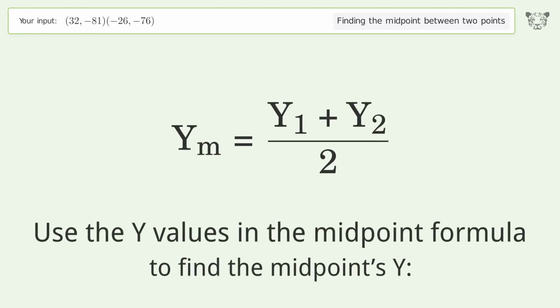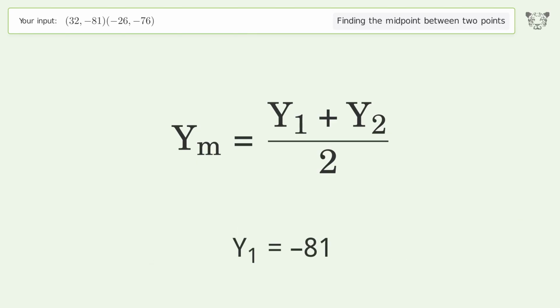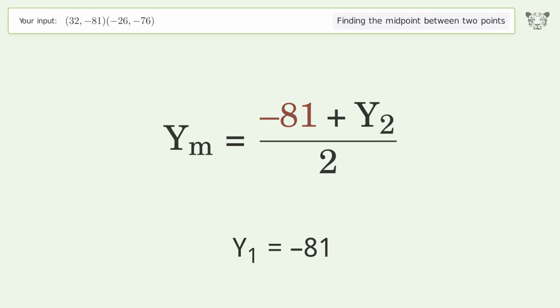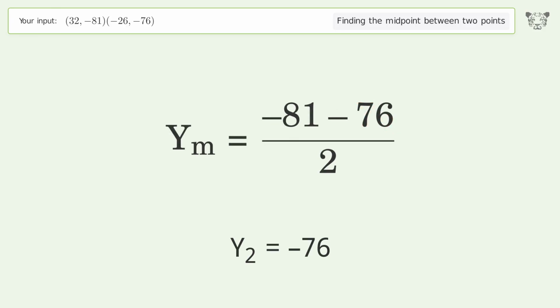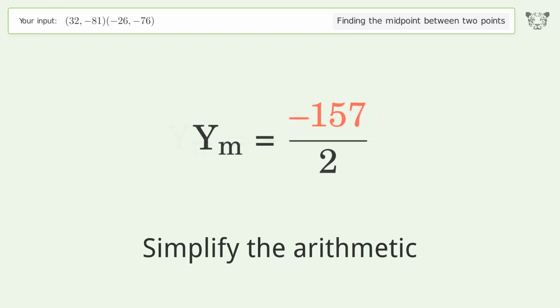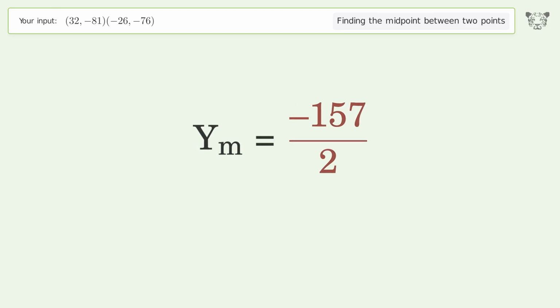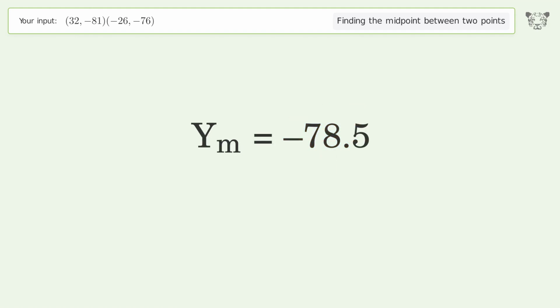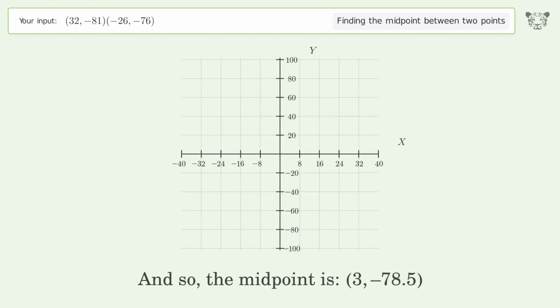Use the y values in the midpoint formula to find the midpoint's y. y1 equals -81. y2 equals -76. Simplify the arithmetic. And so, the midpoint is 3, -78.5.